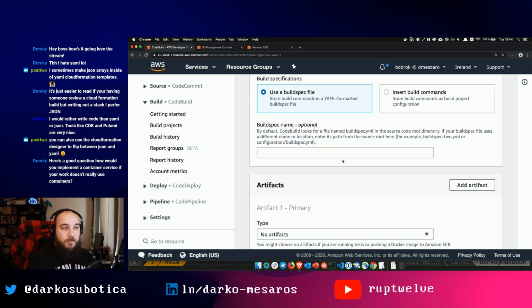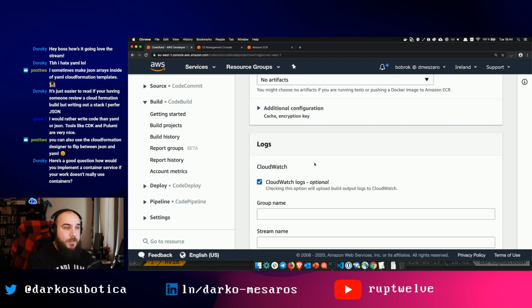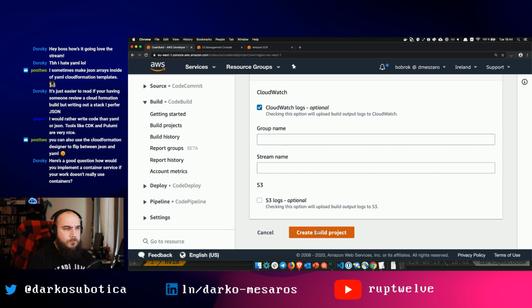I'll use the default build spec file, so I don't have to do that. There are no artifacts in this case. Yeah, that should be fine. Create build project.